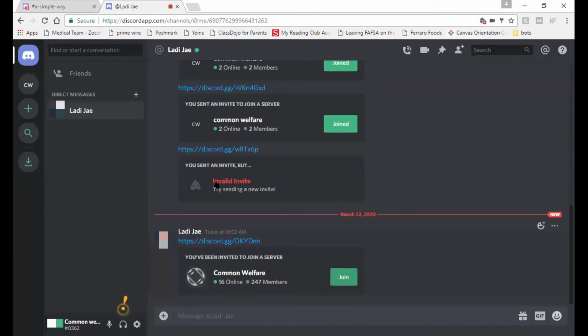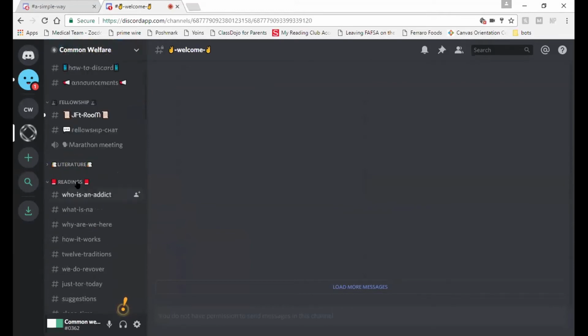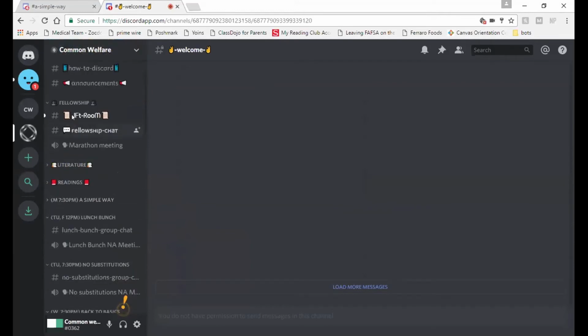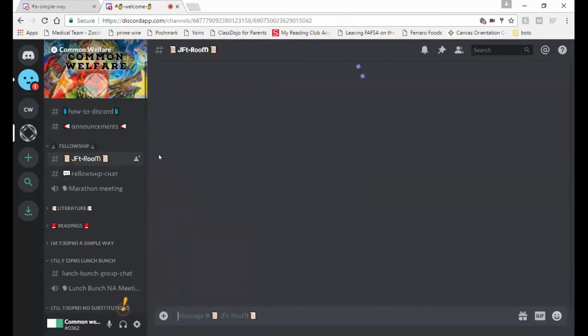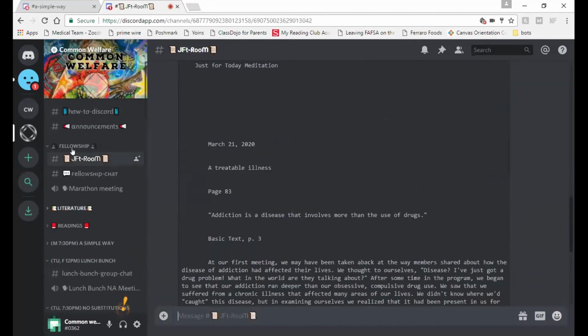So this is what you'll see if you're not an admin. See how much neater it looks? The admin role kind of seems like a lot, but this is what you can see if you are not in the admin role. So you can see the different rooms and it's a lot easier to navigate.